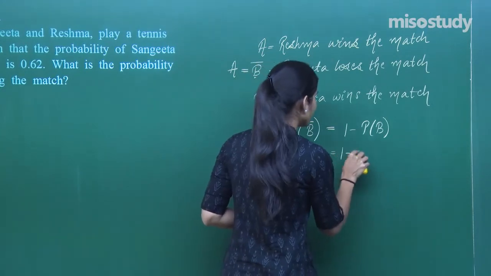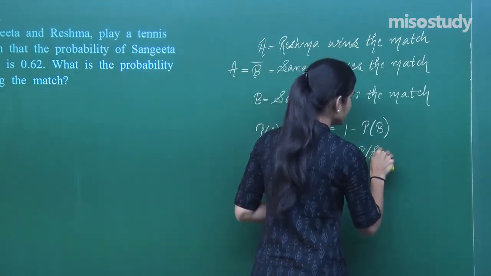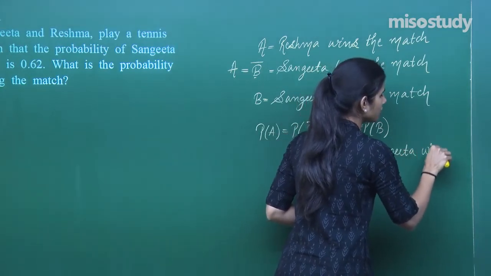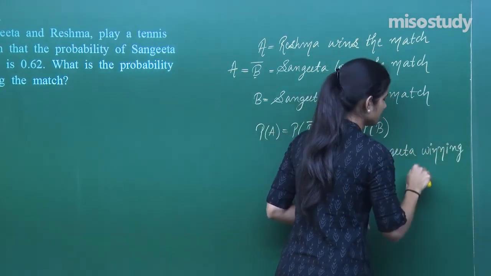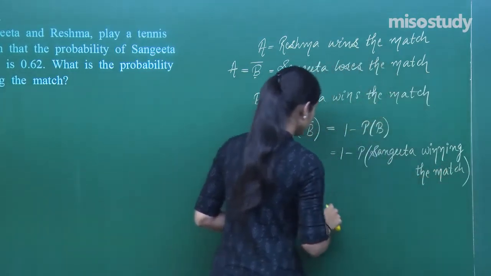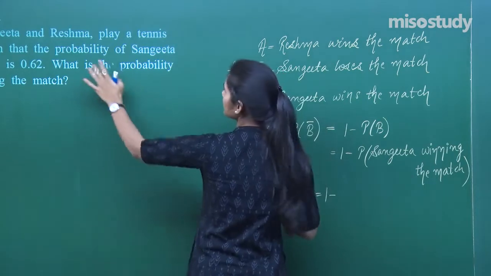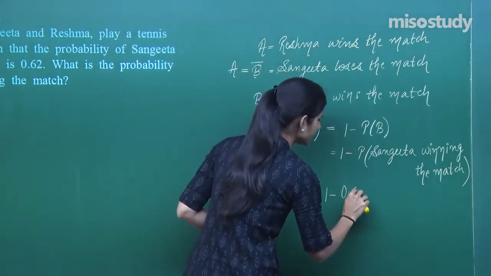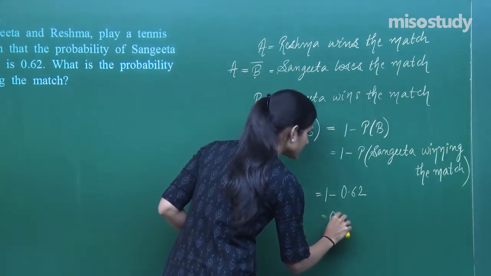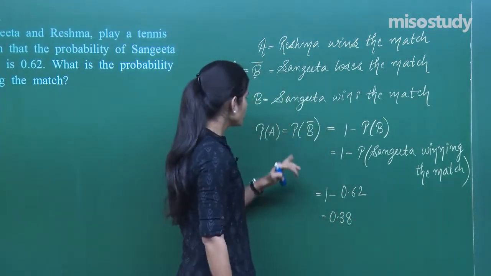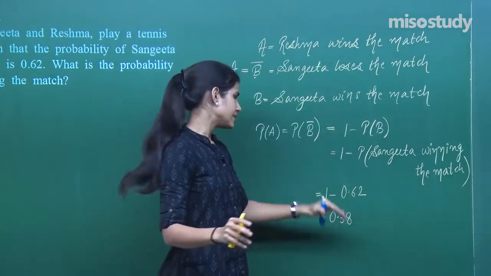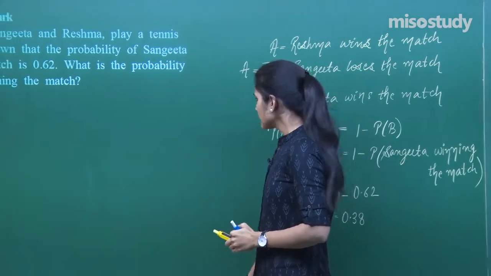So it is 1 minus the probability of Sangeeta winning the match. This is equal to 1 minus 0.62, because it is already given to you that Sangeeta wins the match has probability 0.62. This happens to be 0.38. So the probability of Reshma winning the match or Sangeeta losing the match, anything, is 0.38. Let's focus on the next question.